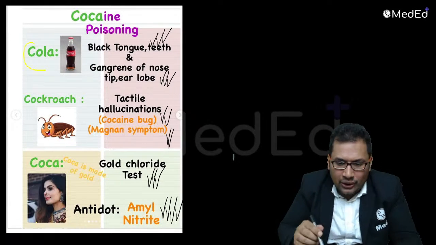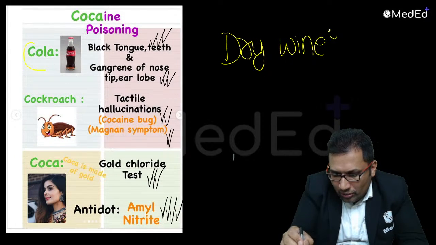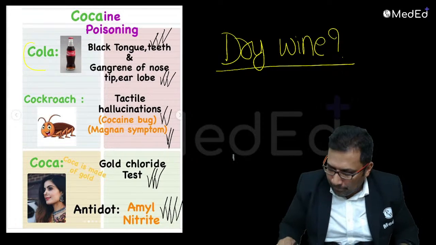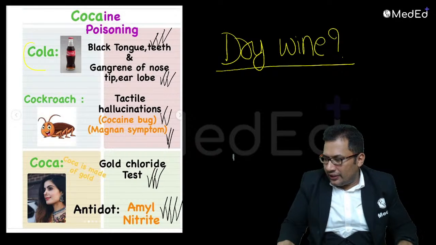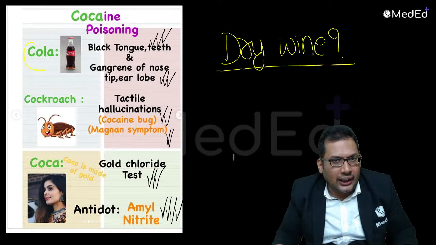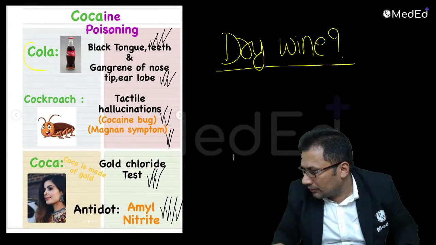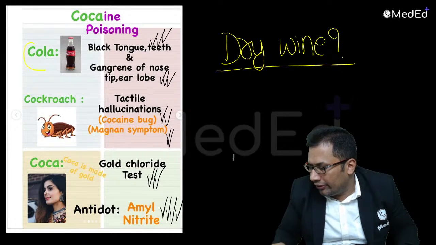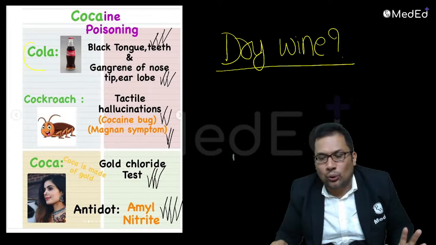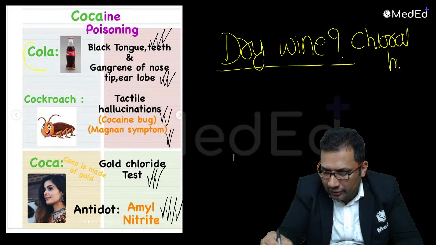Can anyone guess what is dry wine? This can be asked. What is dry wine? Come on. Very interesting. Wine, wine party, alcohol party. So dry wine, what is that? Come on, try, all of you. One question, dry wine. Very good. Your drug of choice said, sir, chloral hydrate. Yes, it's chloral hydrate.